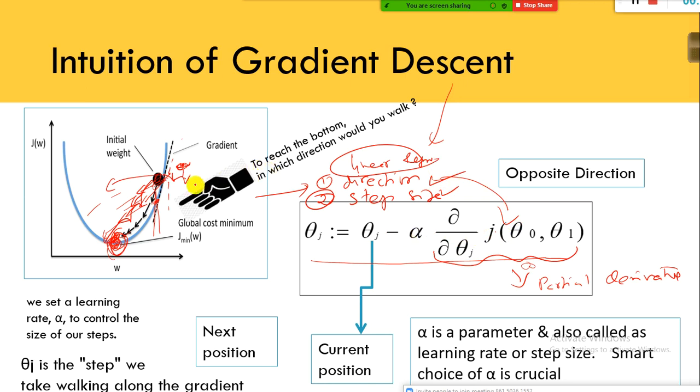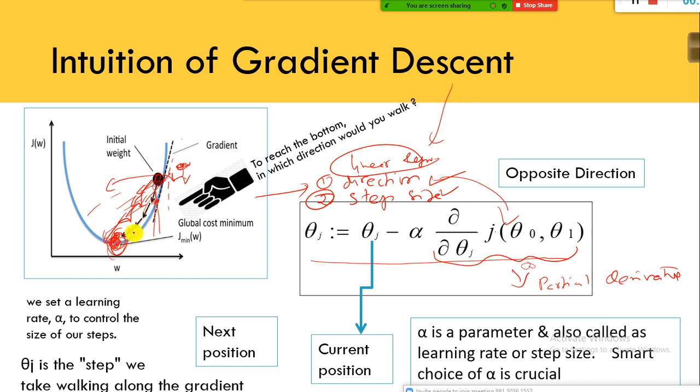And how do I know the optimal step size? Here the step size, suppose 1.5 feet, and if I keep 1 feet, and as I walk closer to this one, my step size should be just half feet, quarter feet, less than quarter feet. Okay, it should be like this.